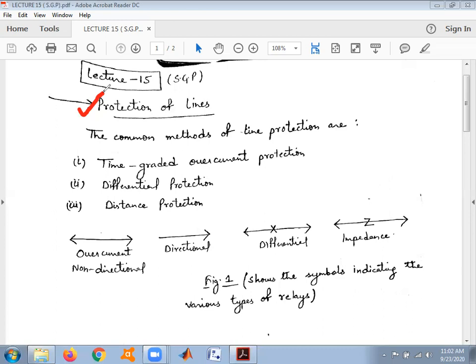So the first requirement is that in the event of a short circuit on the line, the circuit breaker close to the fault must operate. The rest of the circuit breakers will remain in the closed position. Okay. So in case a short circuit occurs on the line, only the nearest circuit breaker will open its contacts, and the rest of the circuit breakers will remain closed.